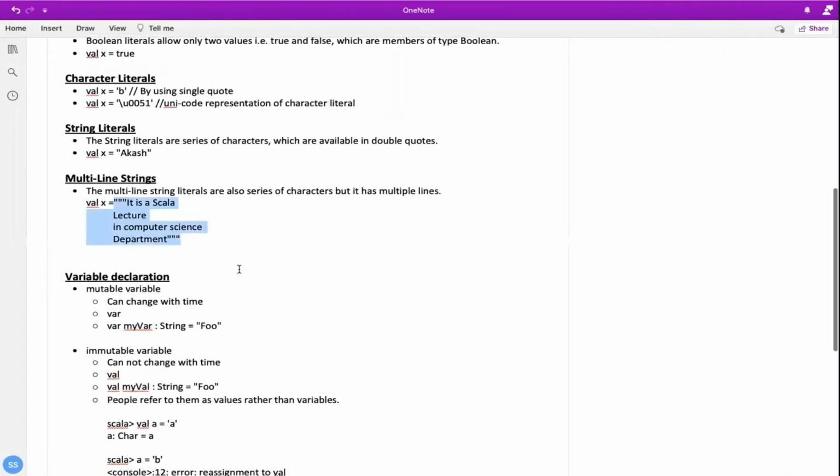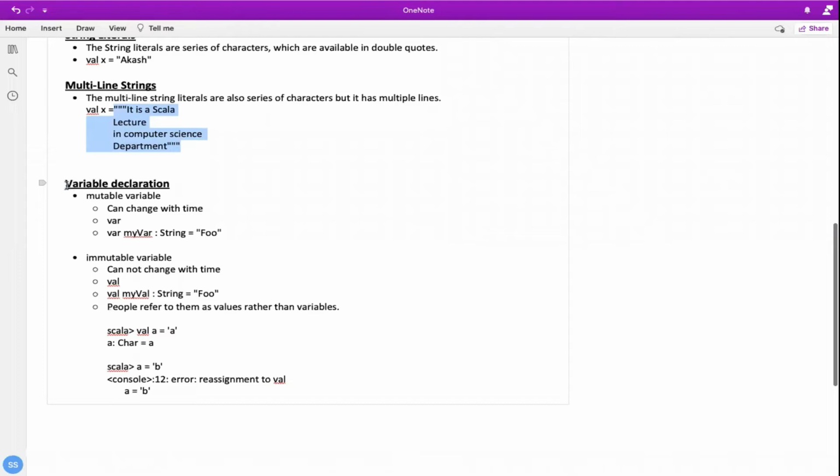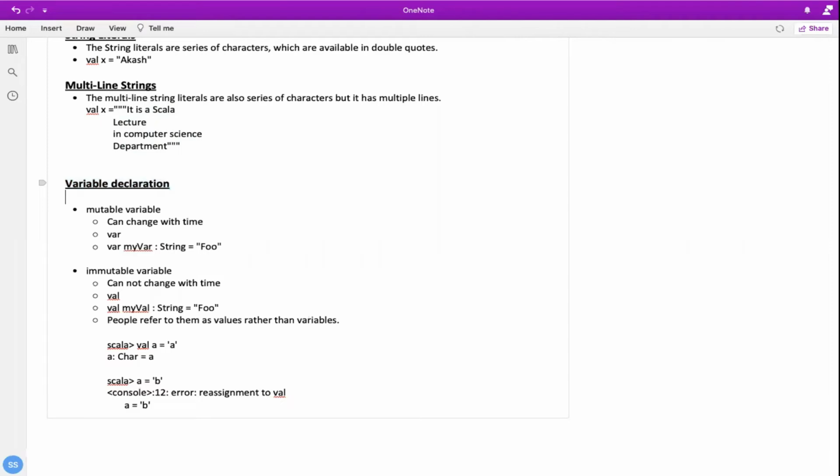Now come to the variable declaration. Variable declaration is either we can use var, or we can use val. Okay, so we have two ways to represent a variable. But what is the difference between val and var, and when to use val and when to use var? We should know that, right?